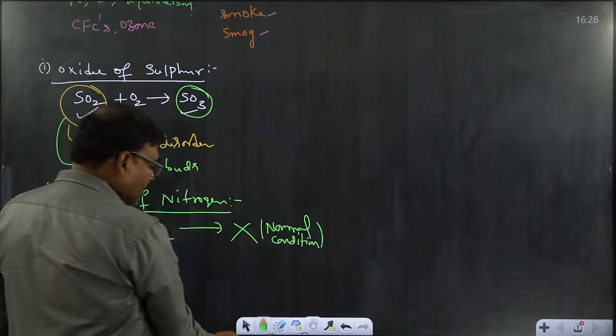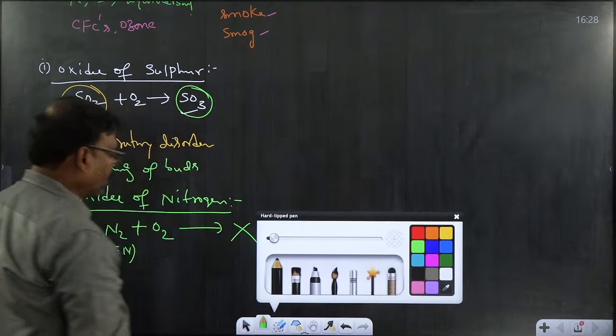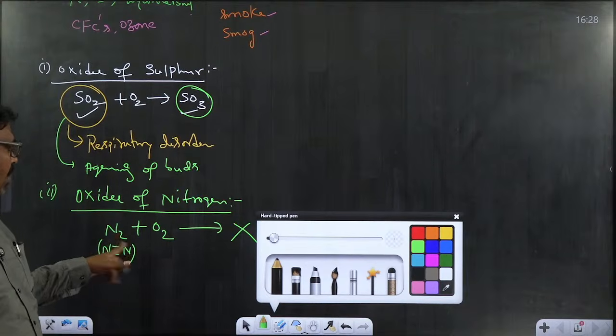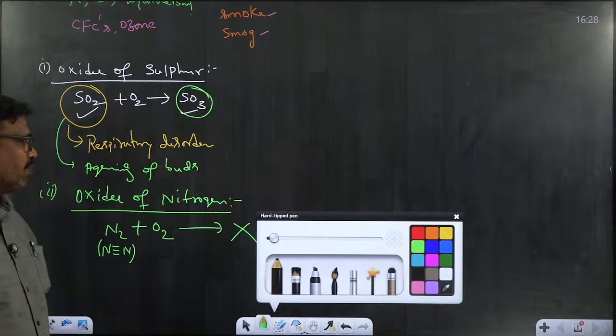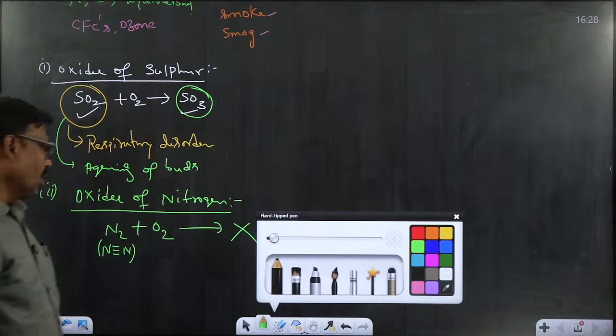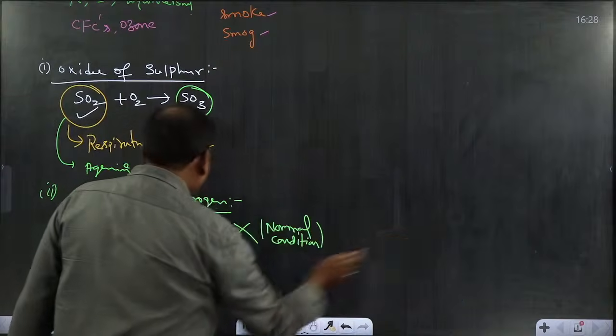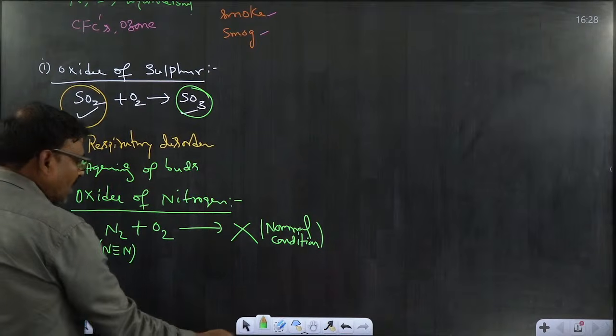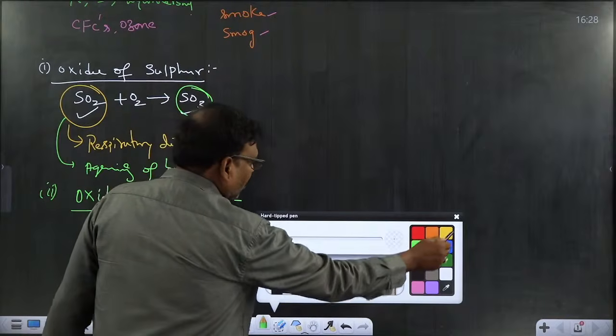But in the atmospheric air, 78% nitrogen and 21% oxygen are present. These two gases combine to give oxides of nitrogen during thundering.